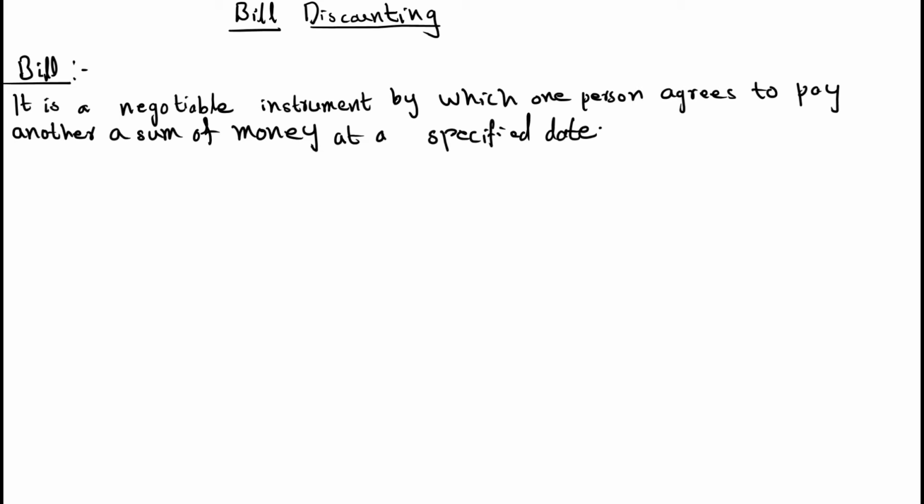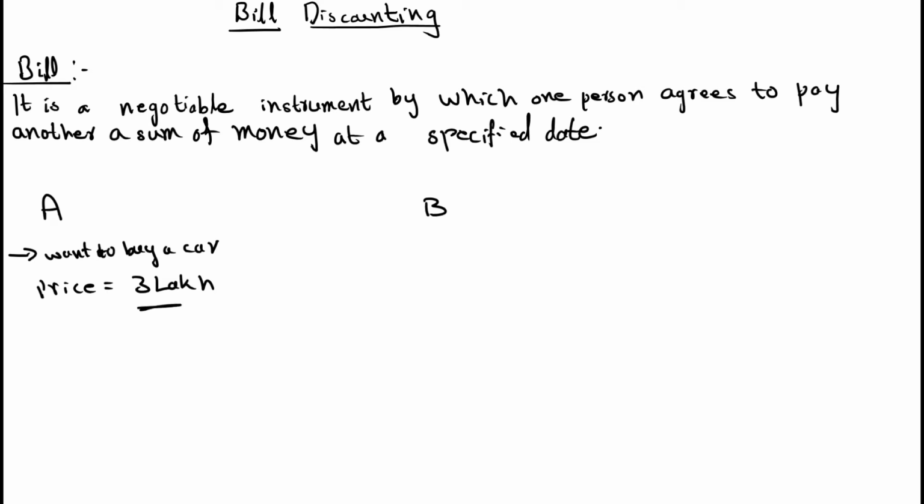A bill is nothing but a negotiable instrument by which one person agrees to pay another a sum of money at a specified date. See why we are using the bill concept. For that reason, take one example. I am considering person A and person B. Person A wants to buy a car.